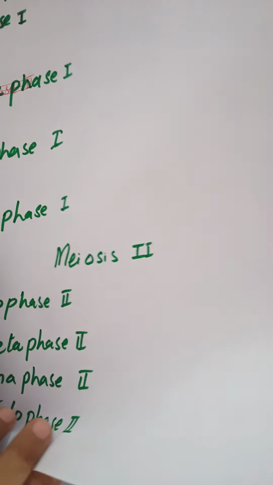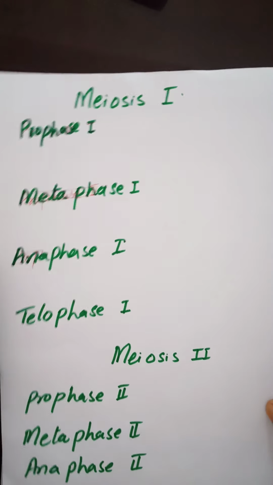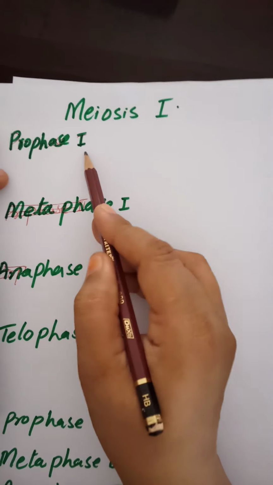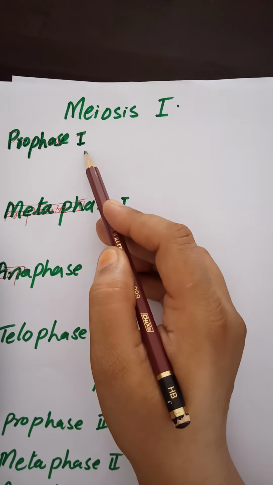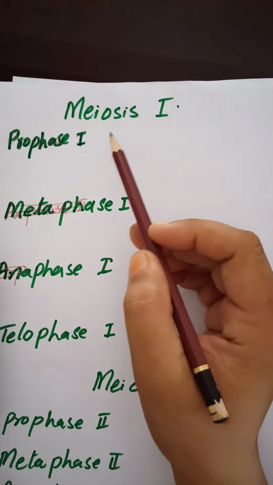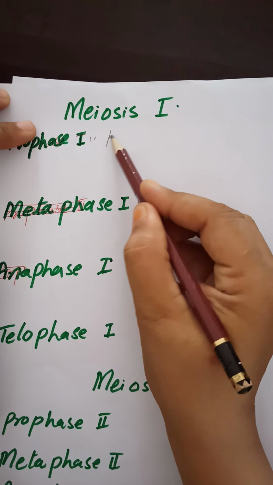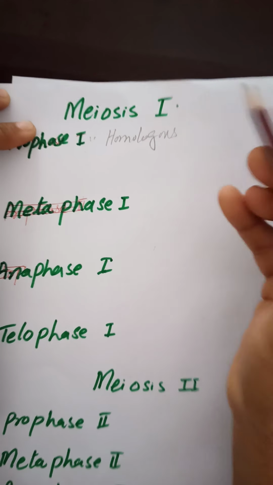The first phase of meiosis is prophase 1. In prophase 1, what happens to the cell? First of all, you must know the meaning of homologous chromosomes.